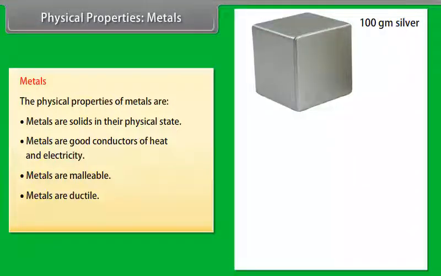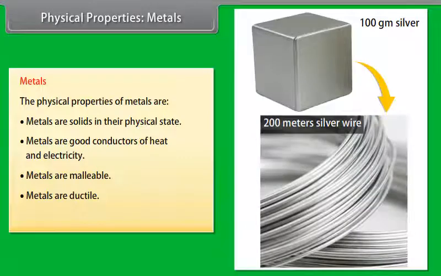Ductile. Metals can be drawn into wires. For example, 100 gm of silver can be drawn into a thin wire of about 200 meters long.